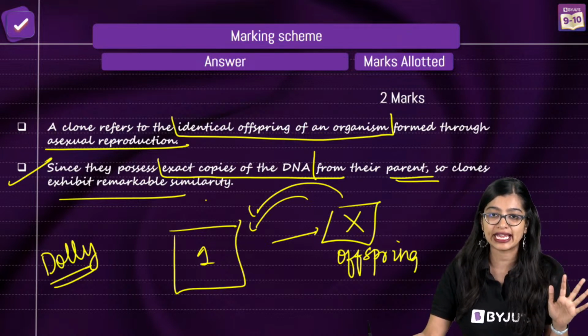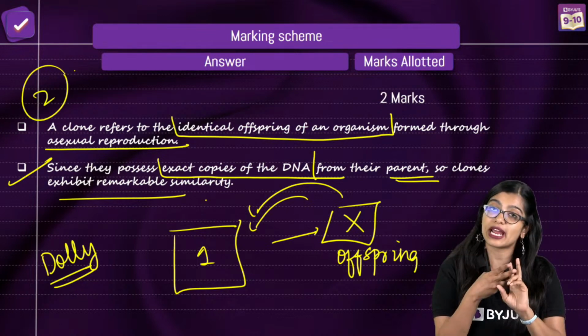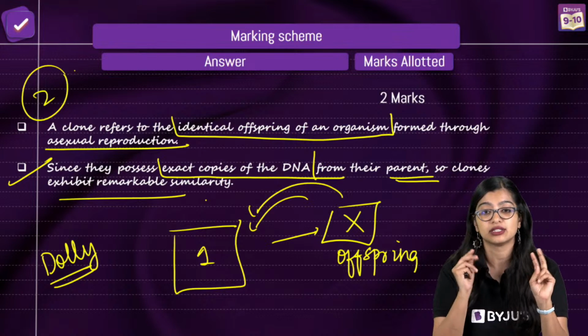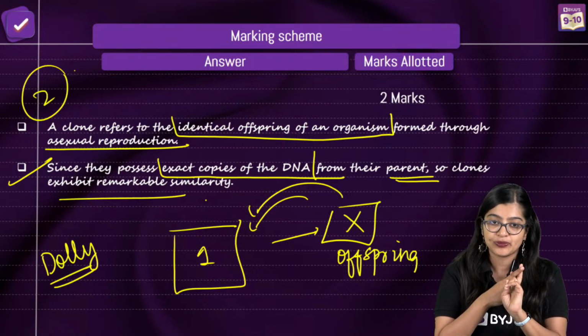Are we clear? This is a very easy one. 2-mark question. You get 1 mark for writing what a clone is, and 1 mark for writing why they exhibit remarkable similarity. These are 1 mark each.